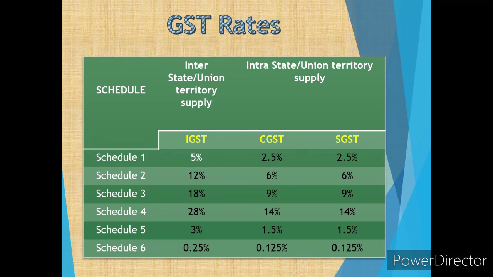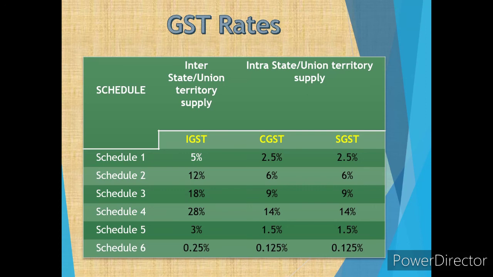So these are the rates of GST as per various schedules for goods or services, or for both, for inter and intra states, shown in this table. This table is shown under the notification number 1/2017 Central Tax Rates and 1/2017 Integrated Tax Rates.